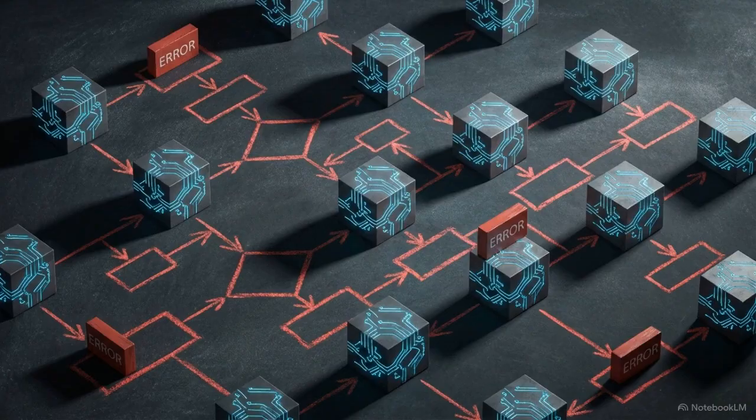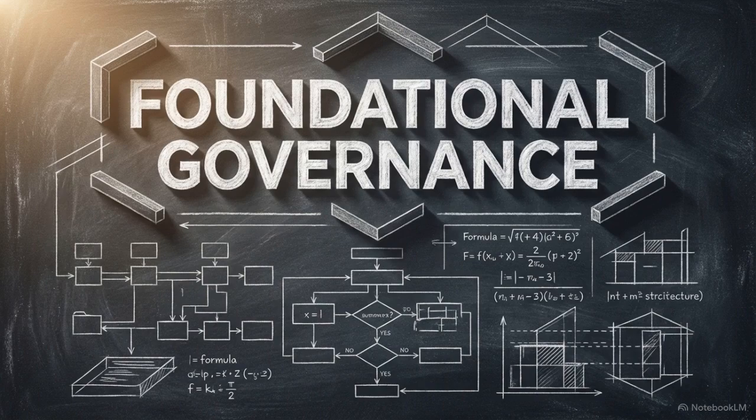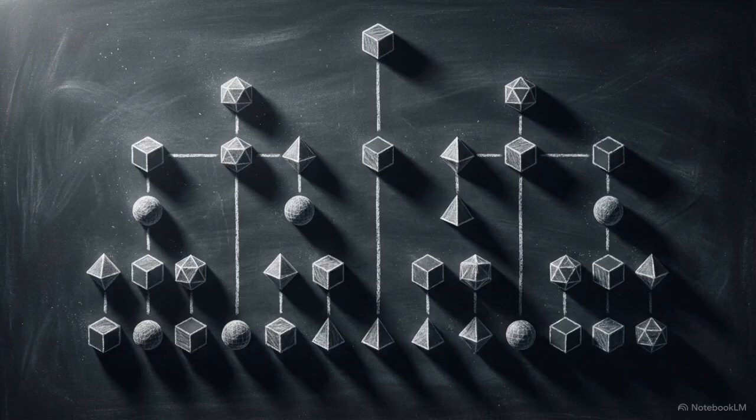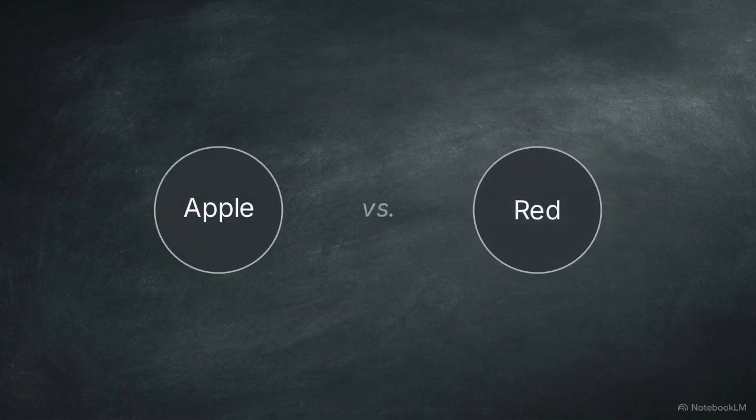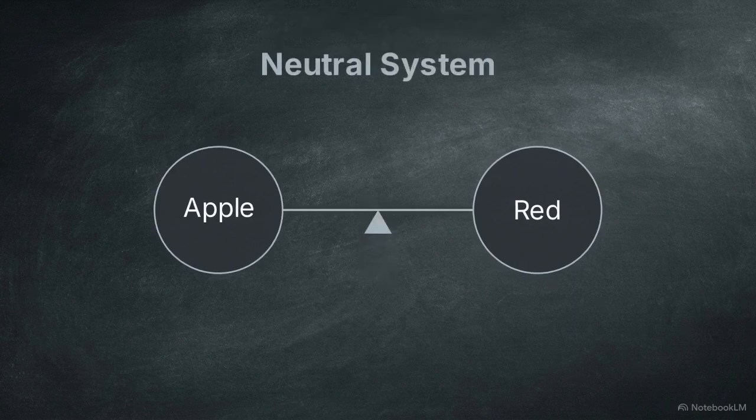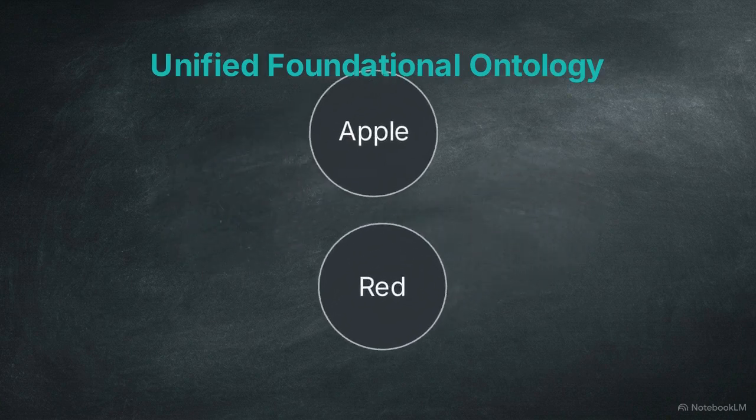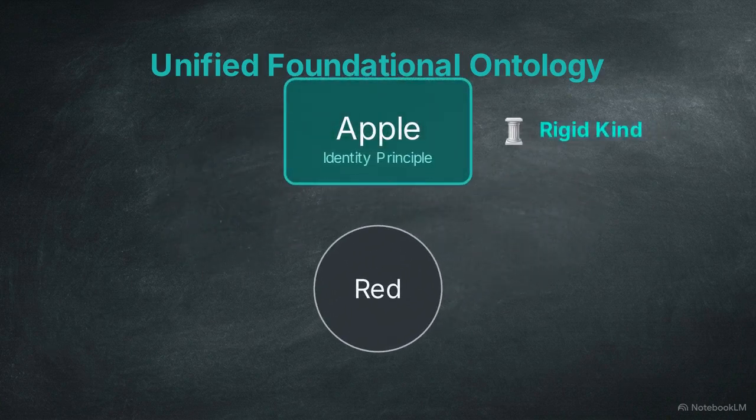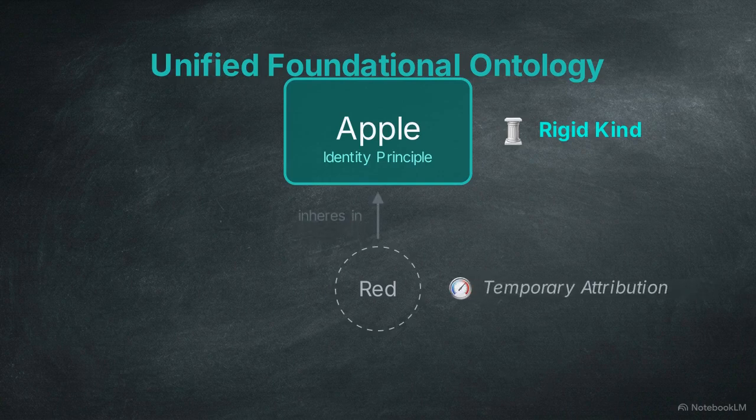High reactivity is dangerous if the underlying data concepts are flawed. To prevent AI hallucinations in scientific modeling, data governance must operate at the strict ontological level, distinct from standard logical structuring. Consider the apple versus red dilemma. In neutral systems, the physical entity apple and the contingent property red get the same structural weight. The unified foundational ontology corrects this. Apple becomes a rigid kind, defining identity, while red is just a temporary attribution.